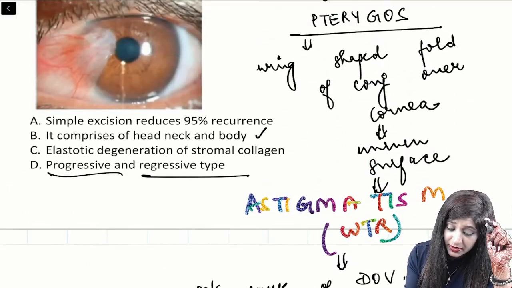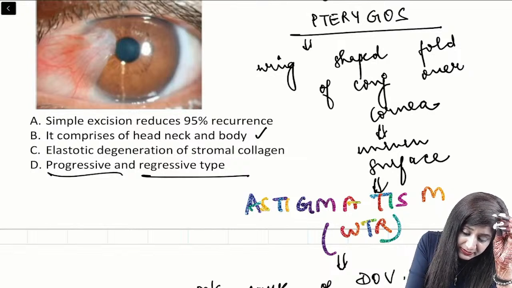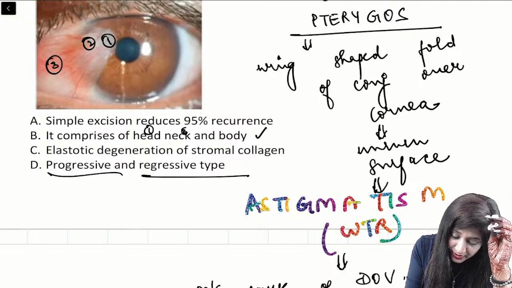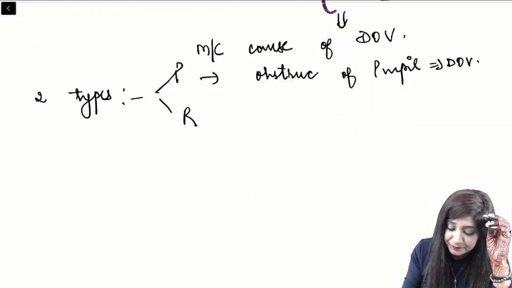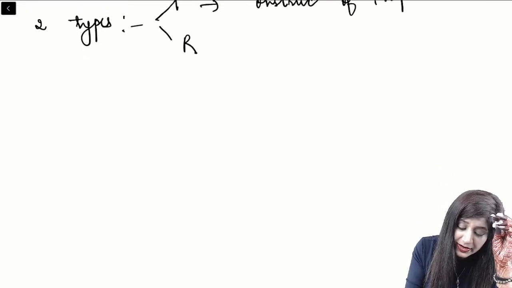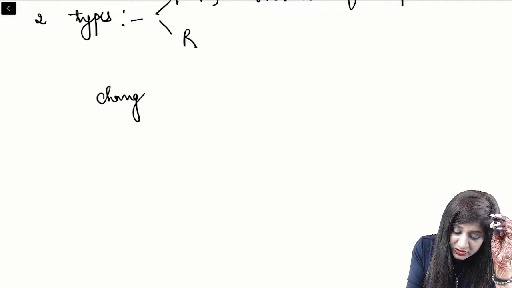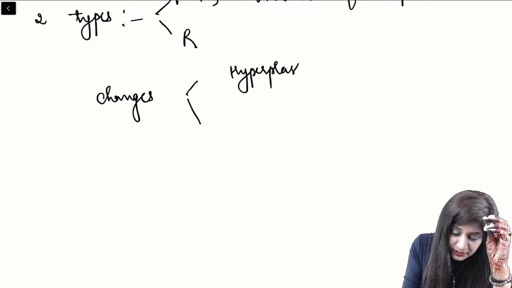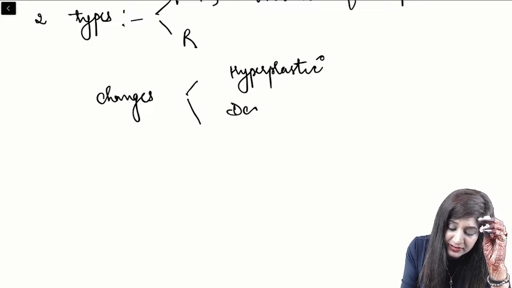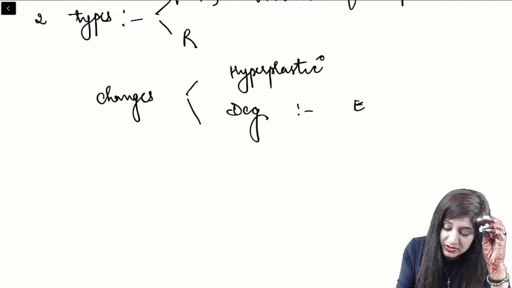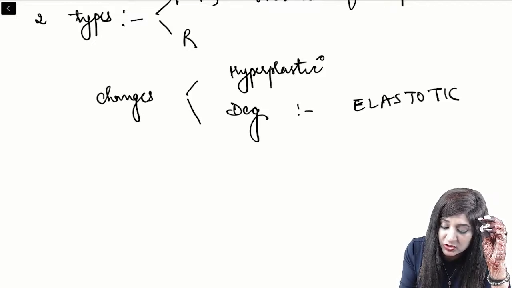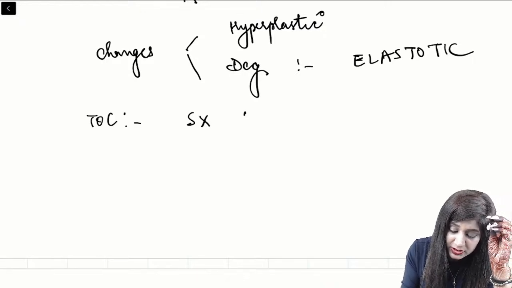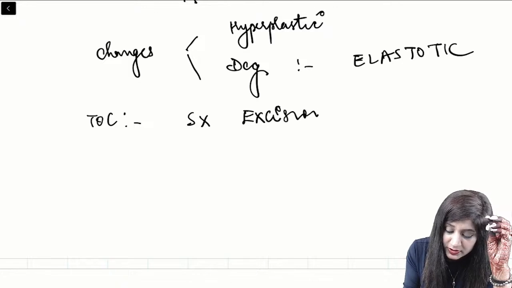Parts, you can see: this one is the head part, then we have the neck part, and this is the body part. It consists of two kinds of changes: hyperplastic changes are there, and degenerative changes are also there. The type of degeneration is the elastotic type of degeneration, that is also true. The treatment of choice is surgical excision.